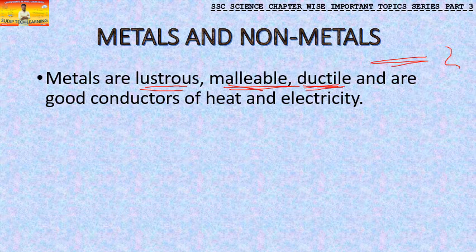The fourth thing is that they are good conductors of heat and electricity. You can actually split this point into two: they are good conductors of heat, and they are good conductors of electricity. What does this mean? It means that metals can conduct heat through themselves, it can pass through them, and electricity can also pass through them. These are the four main points.